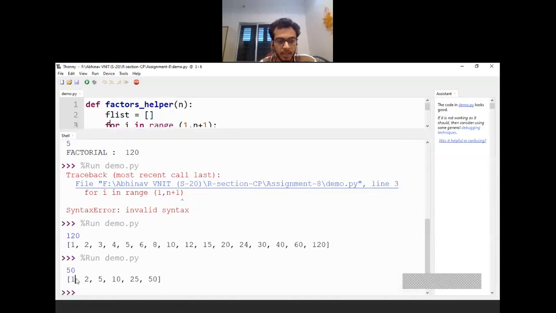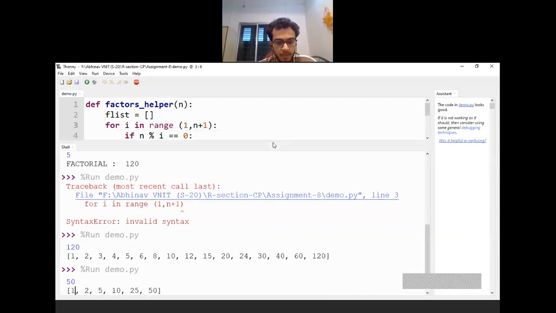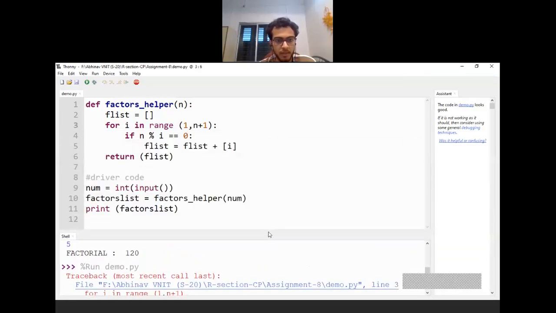First 1 is stored. Then at I equal to 2, 2 also divides 50, so the new list will be 1 comma 2. For the next, 3 is not going to divide 50, so it is eliminated. 4 is also not going to divide 50. Then we consider 5, which divides 50, so it is concatenated to the existing list of 1 comma 2, and the new list is 1 comma 2 comma 5. And this goes on till 50. So this is a very small use of arrays that you may require in your program.